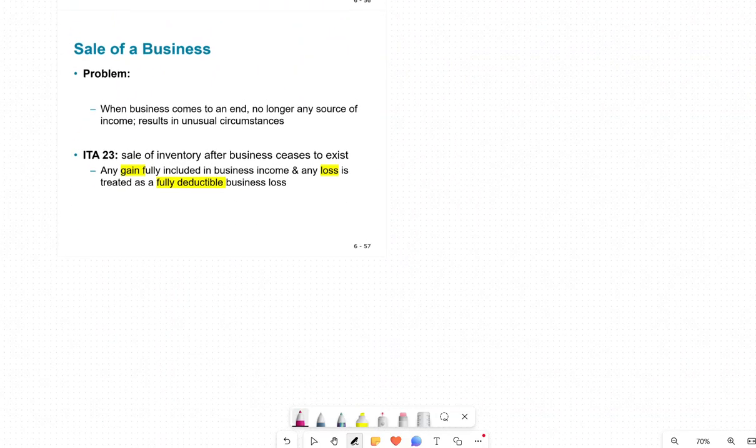Sale of a business: when you have a disposition, you sell a business, it comes to an end, no longer any source of income. The business is not making any money. So what we do is we sell that business. If we sell that business, it will be a sale of inventory, and because it's a sale of inventory, any gain is fully included in the business income. Any loss you have is fully deductible.